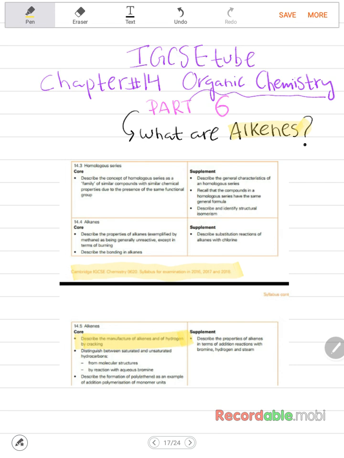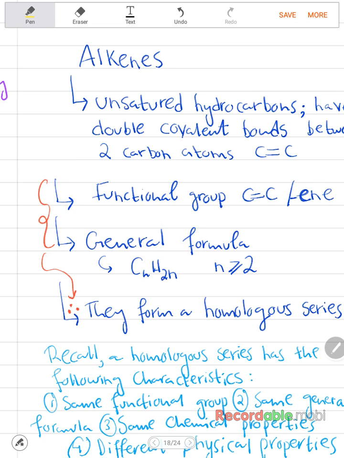Now, I need to say that this is the third reaction of alkanes that I have mentioned in part number 4. So we talked about substitution reaction, we talked about the combustion of alkanes, and the third type of reaction is cracking. Now, cracking involves the understanding of alkenes. That's why I'm starting by introducing alkenes and then going back to the cracking. I think I'll do the cracking in part number 7 just because I want to keep the length of the video minimal. Alright, let's start with the alkenes.